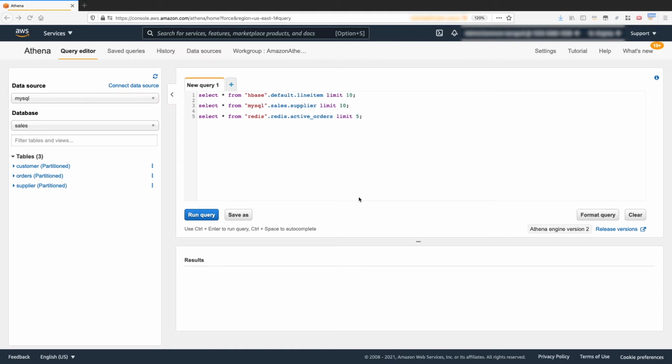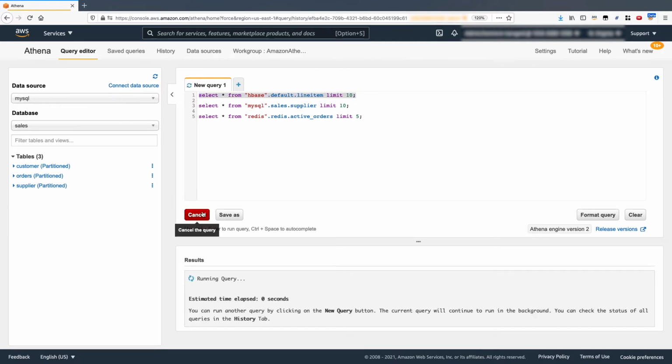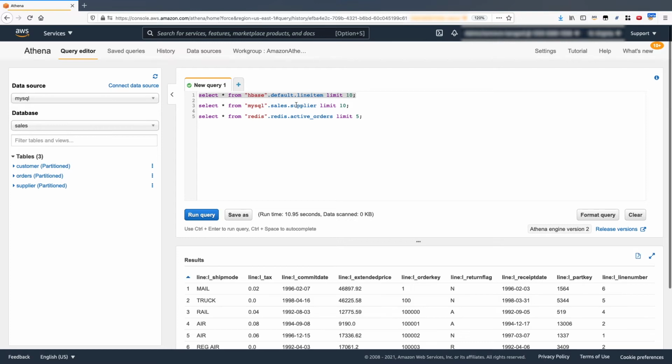So in the demo environment, we have 3 out of our 4 data source connectors configured. We have our HBase connector querying our HBase environment on Amazon EMR. We have a JDBC MySQL connector querying our Amazon Aurora MySQL environment. And we have a Redis connector querying our Redis on Amazon ElastiCache environment. Let's quickly run some simple select statements to individually query our data sources.